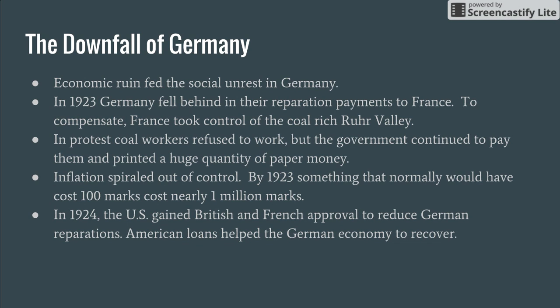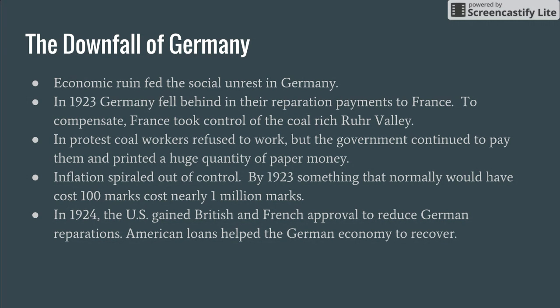In 1923, Germany fell behind in their reparation payments to France. To compensate for this loss, France decided to take control of the coal-rich Ruhr Valley. In protest, the German coal workers refused to work, but the government continued to pay them and printed a huge quantity of paper money. Inflation spiraled out of control.